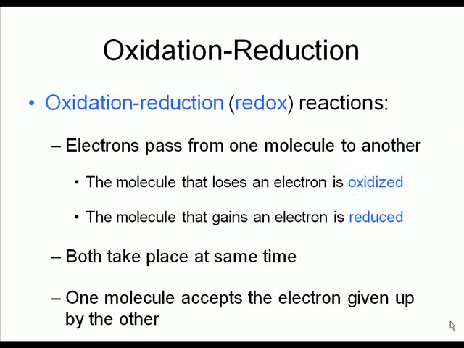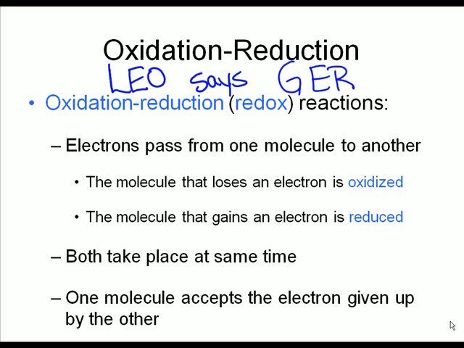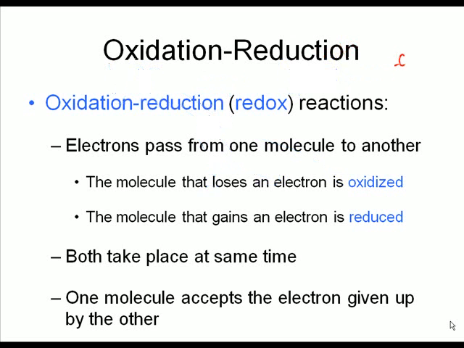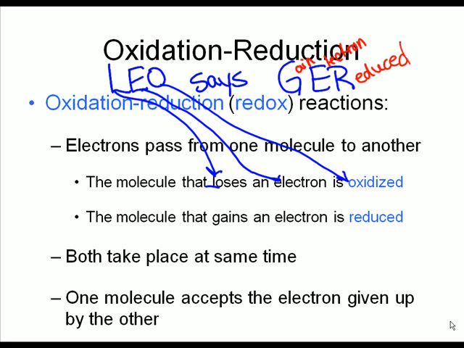Easy way to remember that is to remember that Leo, as in Leo the lion, says ger, where each letter stands for something. To lose an electron is to be oxidized. To gain an electron is to be reduced. Just a little tip to help you remember the difference in oxidation and reduction.